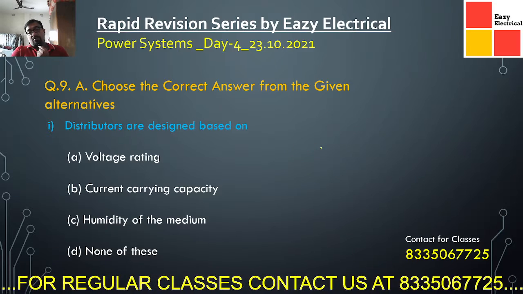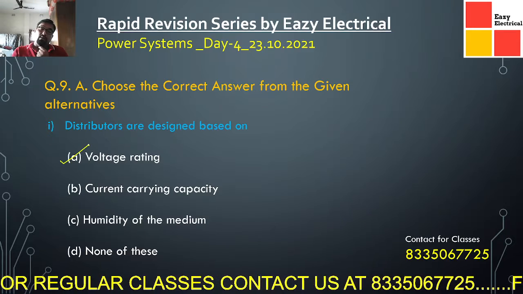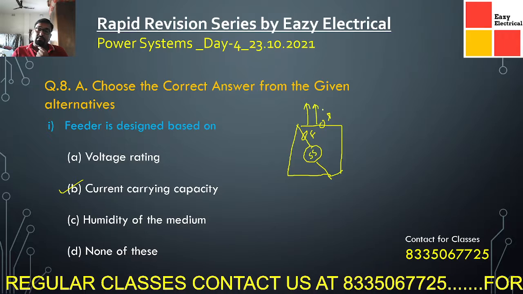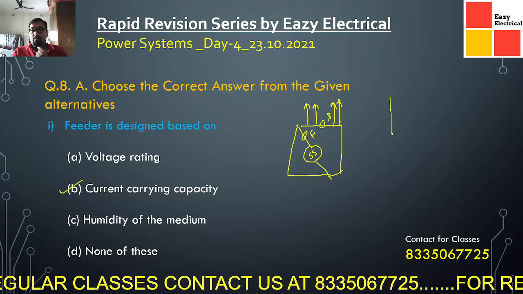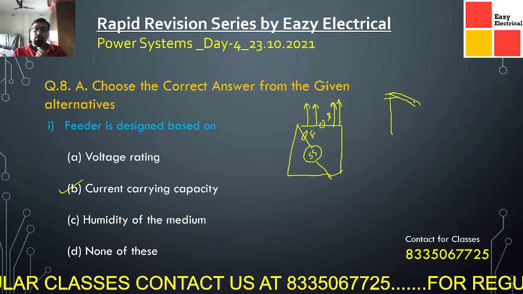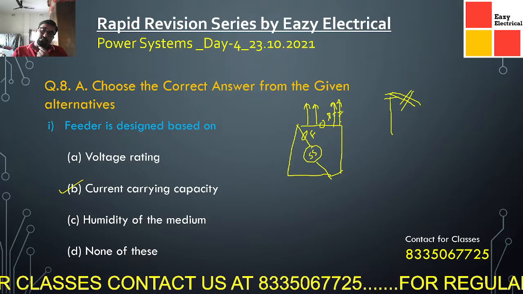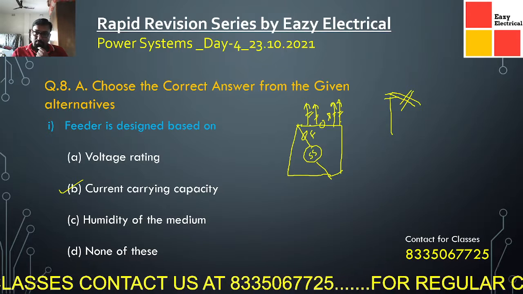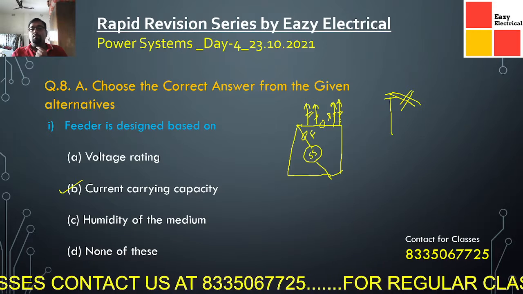Now coming to the next question. The distributors are basically designed based on their voltage ratings. Why? Because from the distributors itself we are taking the service mains. Suppose whatever lines are coming to your homes, if you go nearby your pole through which your cables are coming to your home, these lines are called your service mains. This is one service main, this is another service main. So all the service mains are connected through the distributor section. Now distributors are designed because of their voltage rating.